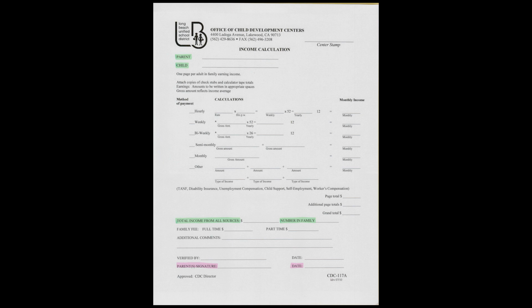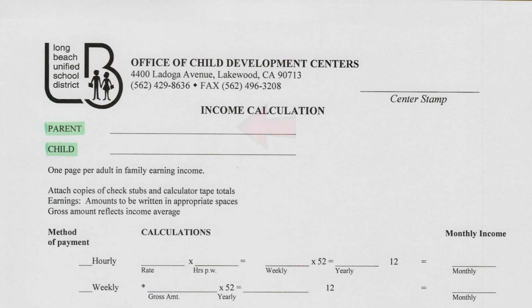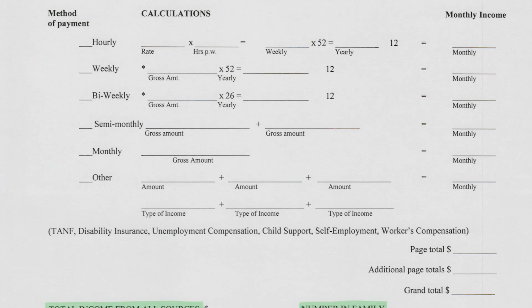If you are receiving any Social Security for your child, that will also be included on this document. The parent's name will be here, and then this will be the child's name that is going to be enrolled in our program. All of the calculations are listed out here, showing how we've broken down the information based on the information that was provided.